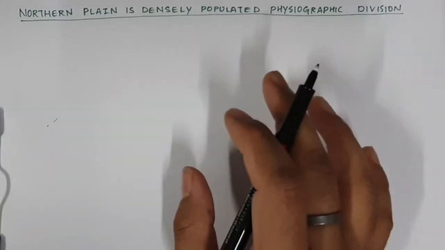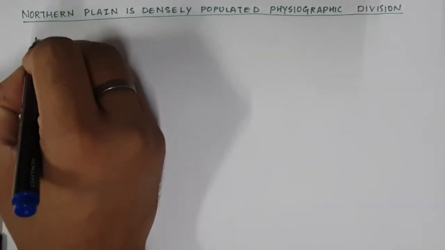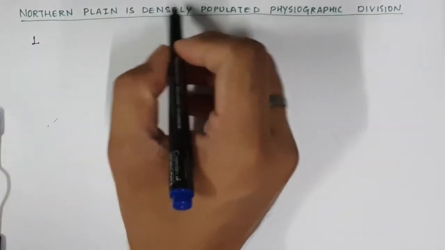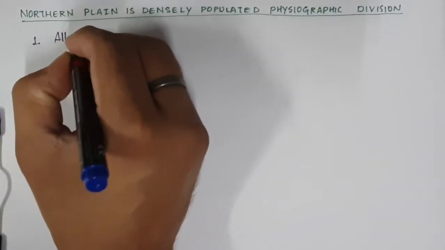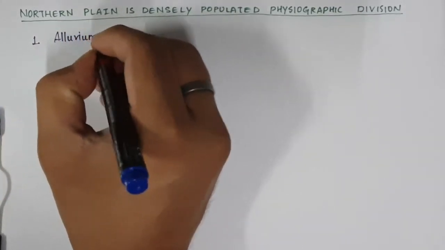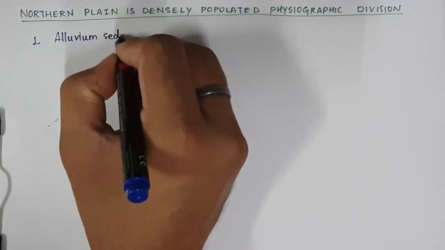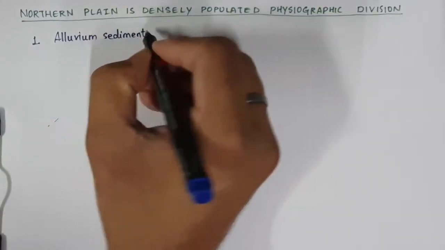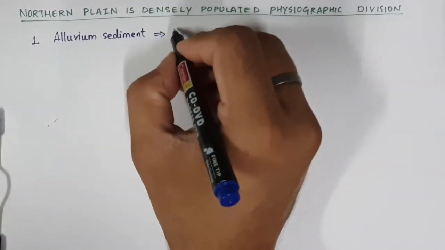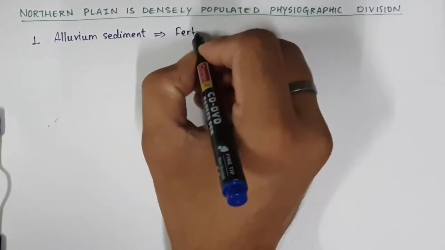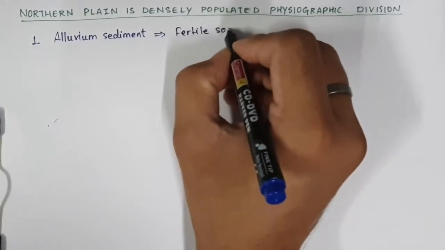So the first point which contributes to these regions being densely populated is the alluvium. This kind of sediment is very fertile. You can write down that this is nothing but fertile soil also.